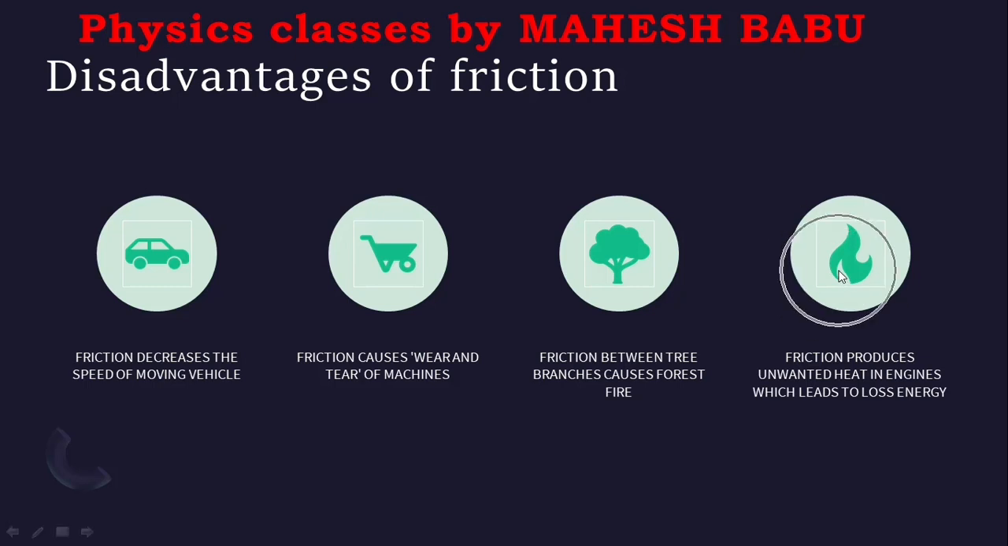Next, friction produces unwanted heat in engines which leads to loss of energy. If a vehicle or a machine works for more time, what will happen? Heat will be generated. Due to that heat, its efficiency gets lost, means its energy gets lost. These are the advantages and disadvantages of friction, which is a very important question for junior inter physics 4 marks.